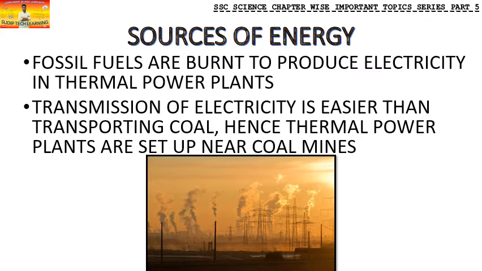So these thermal power plants are set up near the coal mines itself. Why is electricity required? For work and all kinds of things. So transmission of electricity becomes very easy compared to transporting coal.